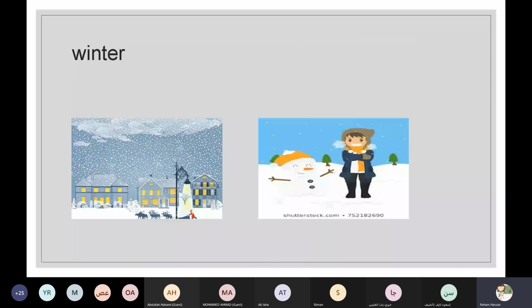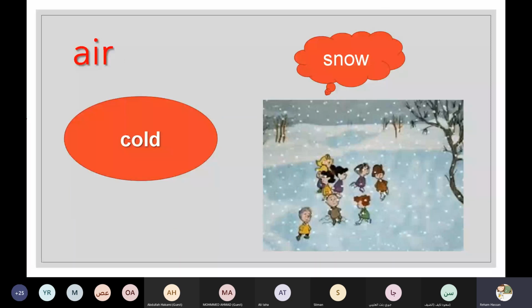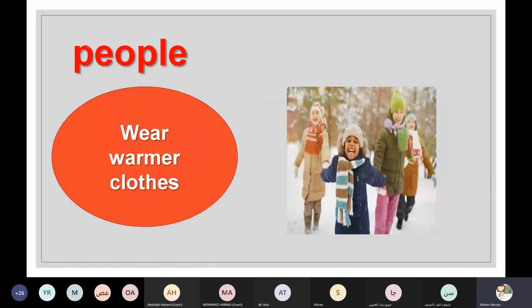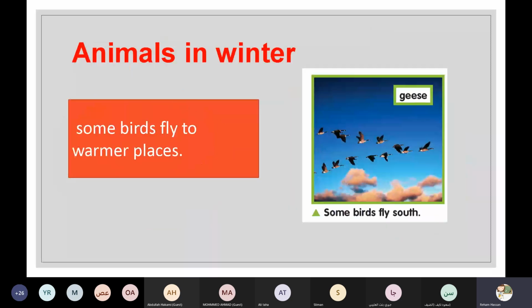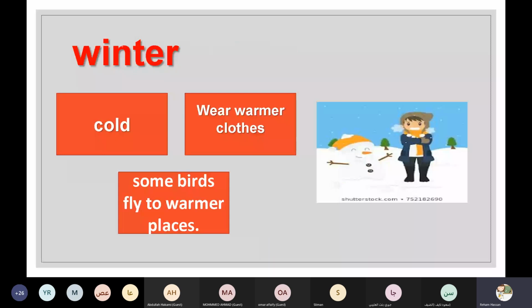What about winter? The weather in winter, or the air in winter, is cold. In some places, it is snowy. What about the people? People wear warmer clothes. And what about animals in winter? Some birds fly to warmer places because in winter it's so cold, so some birds cannot live there. So how is the weather in winter? It's cold. People wear warmer clothes. Some birds fly to warmer places.